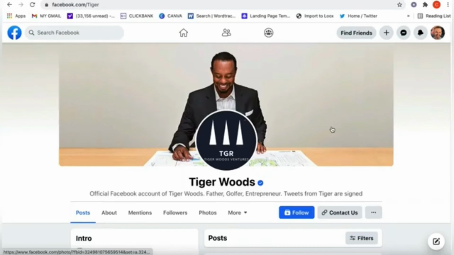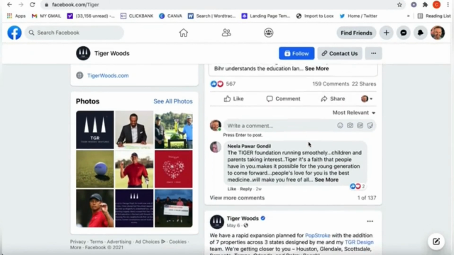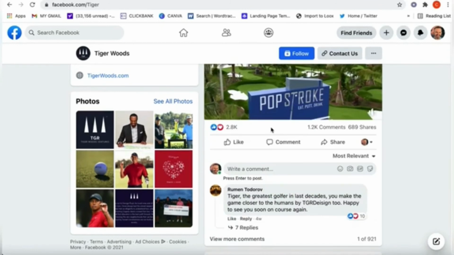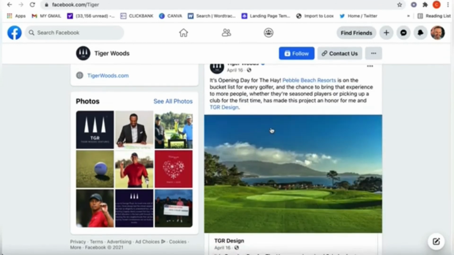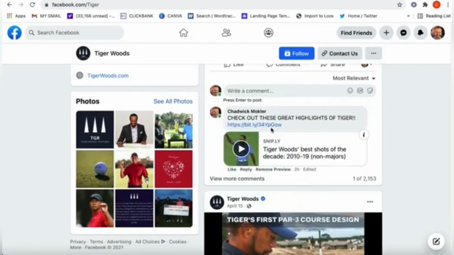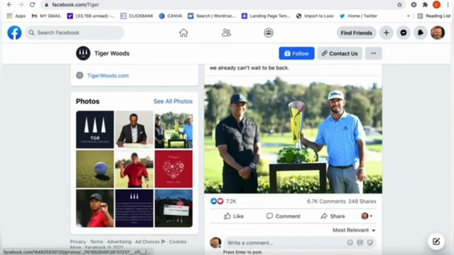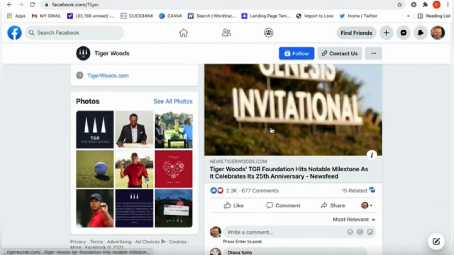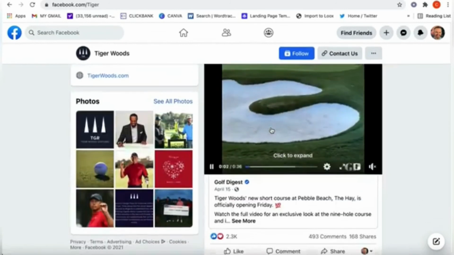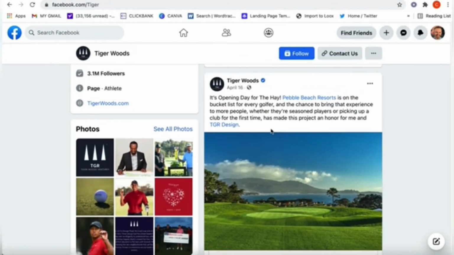Go straight to his page, and now you can't post on his page, but let me show you what you can do. You can comment on it. Look at that. So we are going to drop our little video of Tiger and his cute little son right here in one of the comments. So we find one that's got a lot of shares, one that's making the rounds. Let's see. Just keep going down. Let's go with this one right here. I'm going to go with this Pebble Beach one. Yeah, Pebble Beach. Let's do that.